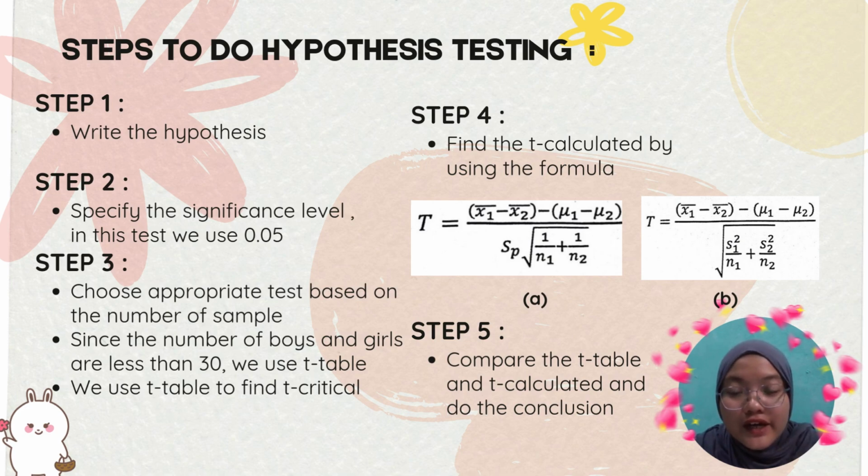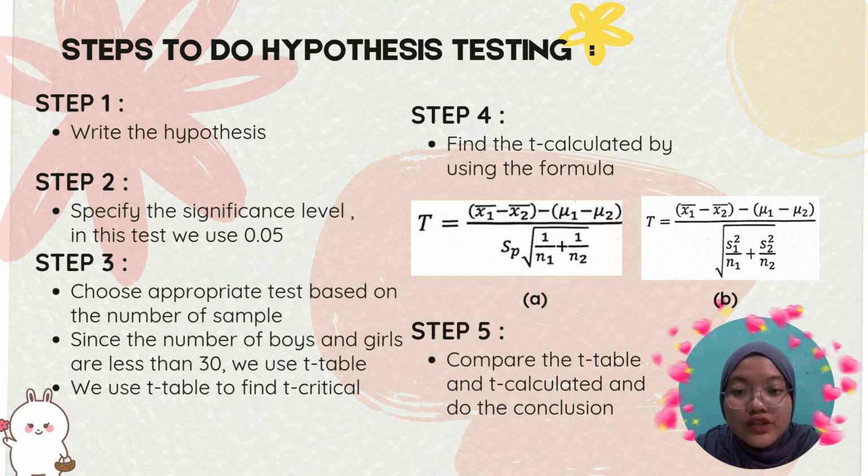Okay, in this part, I will explain the steps to do hypothesis testing. Okay, for step one, we write the hypothesis test, which is to state the null hypothesis and alternative hypothesis. For step two, specify the significance level. In this test, we will use alpha equal to 0.05.